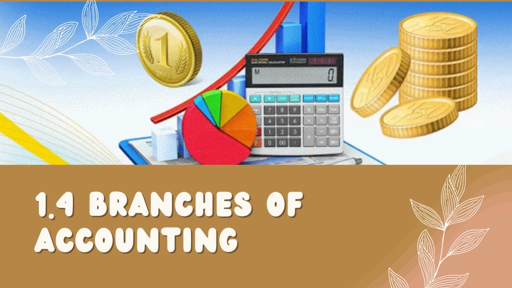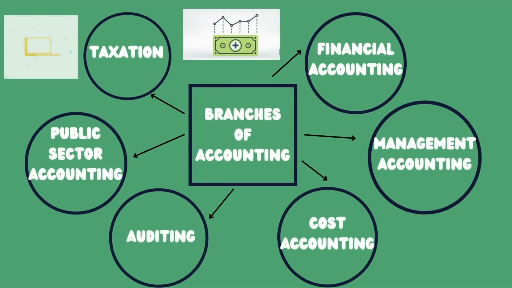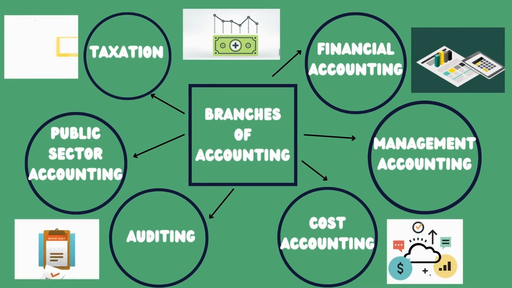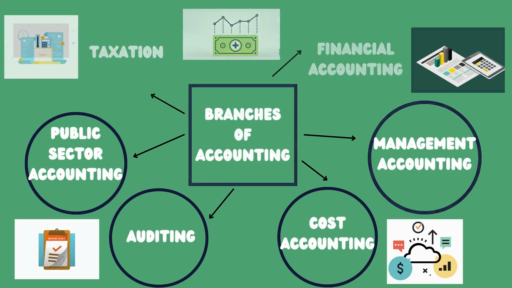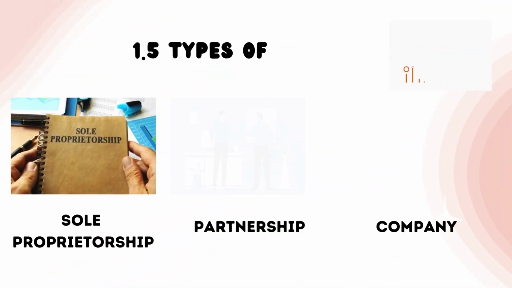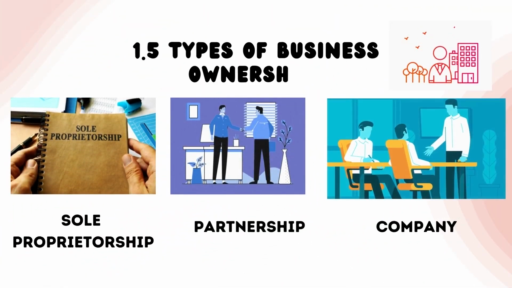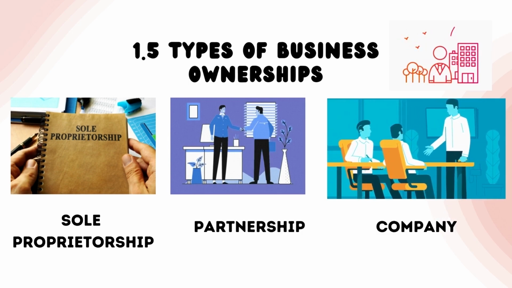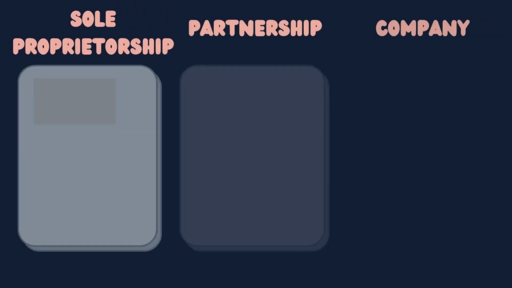Next is the branches of accounting. The branches of accounting are financial accounting, management accounting, cost accounting, auditing, public sector accounting, and taxation. There are three types of business ownerships. Firstly, sole proprietorship. Next, we have partnership, and lastly, company.